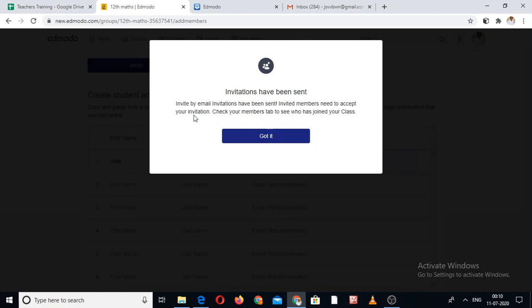Once he clicks on that button, the next time whenever I send any assignment to the students of my class, the 50 students, that particular student whose email ID is wellnessgurukul@gmail.com will get the notification and all information on his Edmodo page. So this is the way to invite students and how they perceive it, what kind of email they get: a yellow button and the invitation. My name will be mentioned here because Dr. Amit Naru is inviting the student. When they click on that, the communication between me and the student will start.